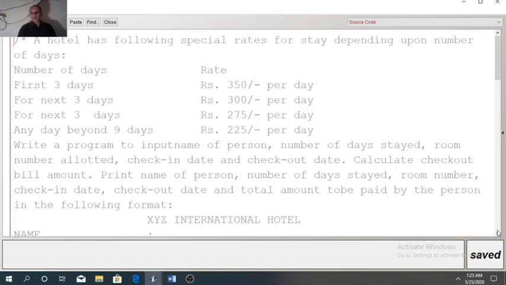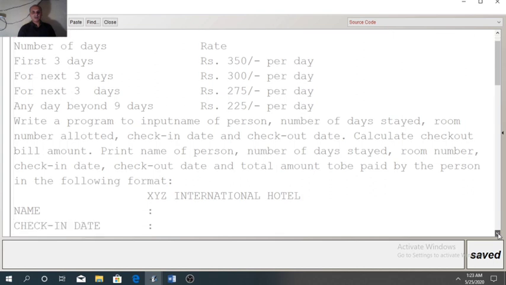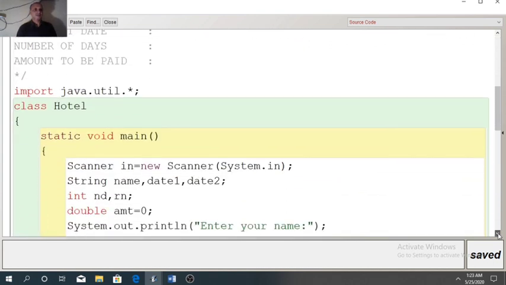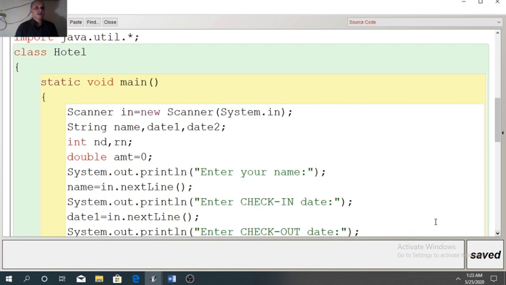Question you have seen already. So directly we will come to the coding. Import the package, class name, method name. Here the scanner object I have created. Now the variables to store the name of the person, that is name. Date1 is for check-in date, date2 is for check-out date. So all these three belong to string type.